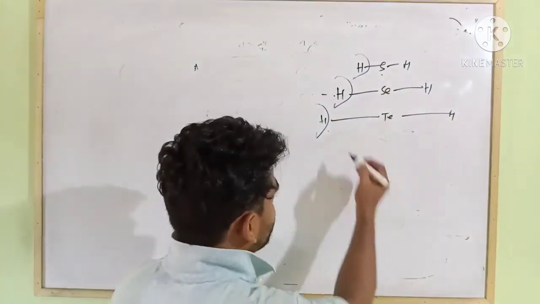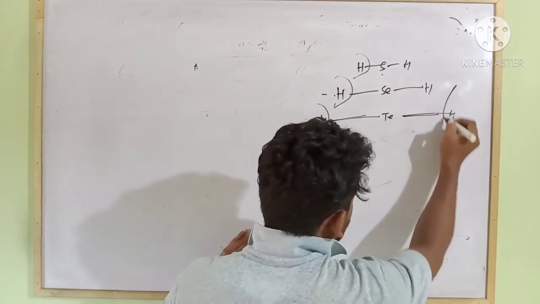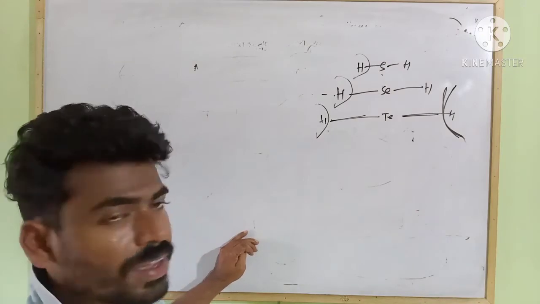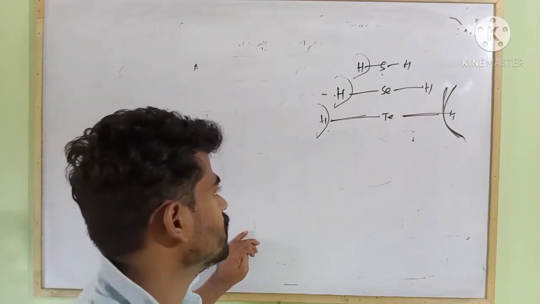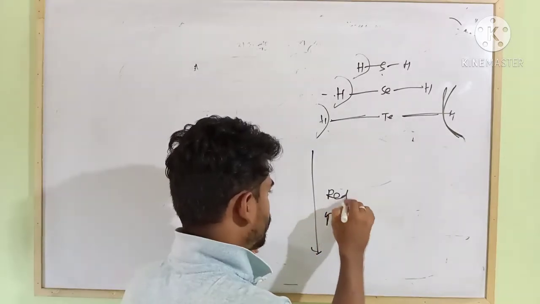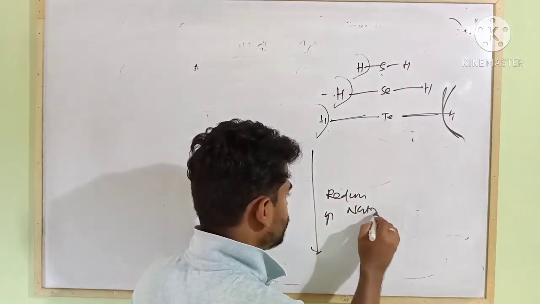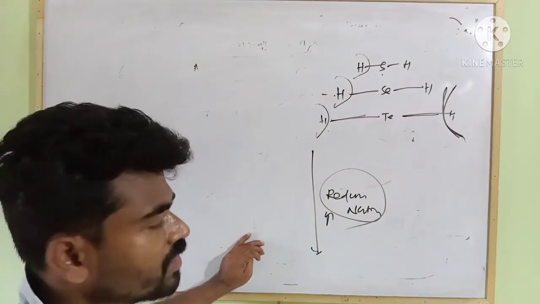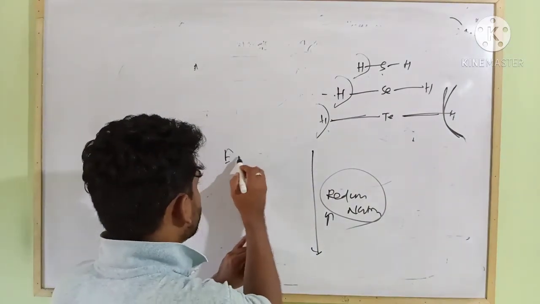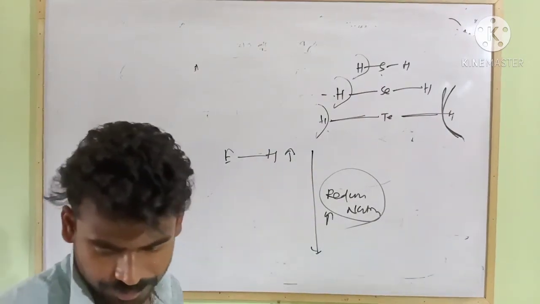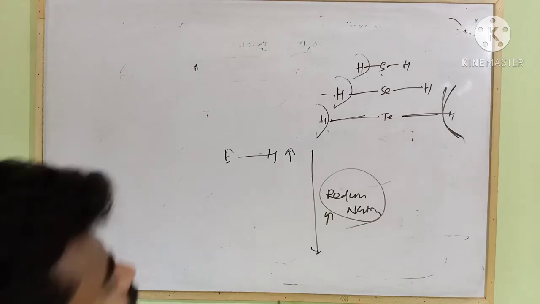Due to increase in atomic size, the release of proton will be easy, so the tendency to reduce other species will increase. So reducing nature from top to bottom increases. Tendency to release proton increases due to increase in H-X bond length. So they have reducing property.